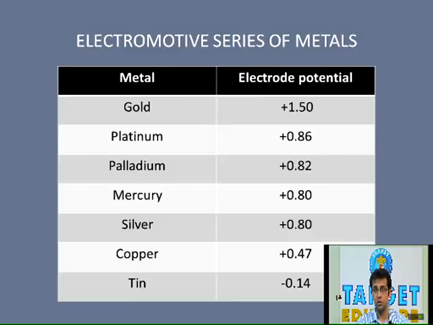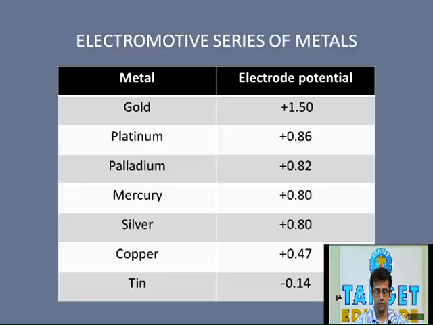In the maxillary first molar, there is a cast gold restoration, and in the antagonist mandibular first molar, there is an amalgam restoration. As you all know, amalgam mainly contains silver, tin and copper, whereas gold, as you can see in this table, has a higher electrode potential.